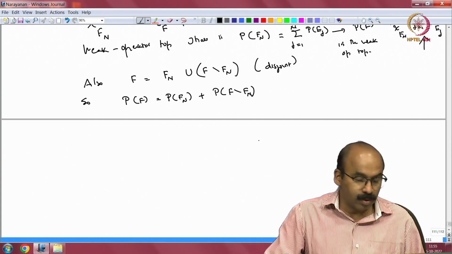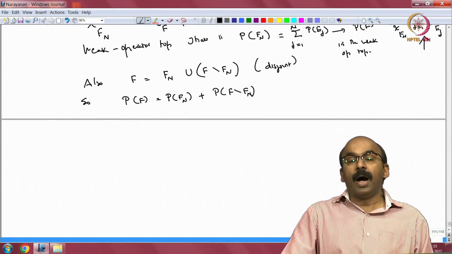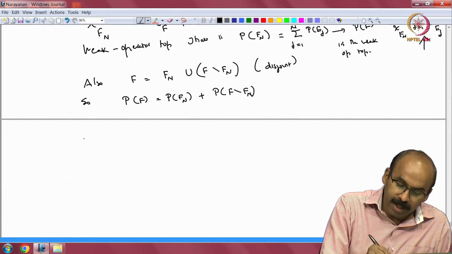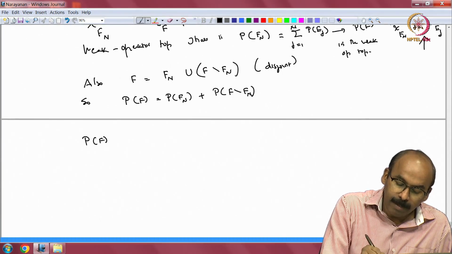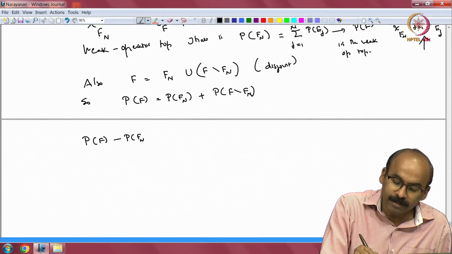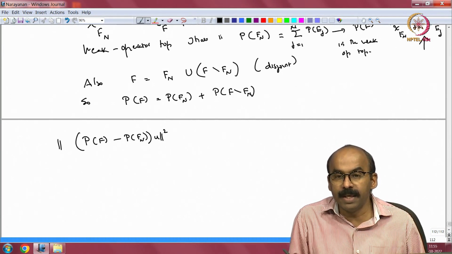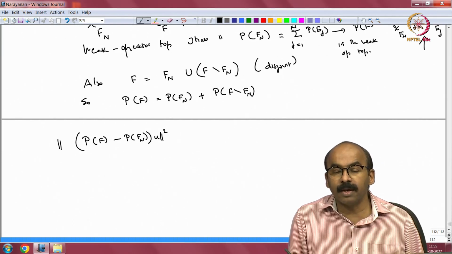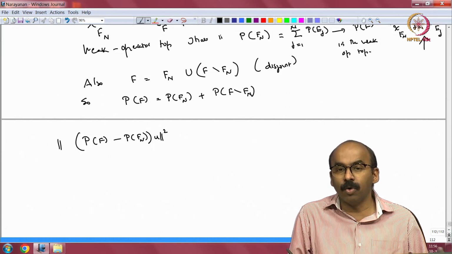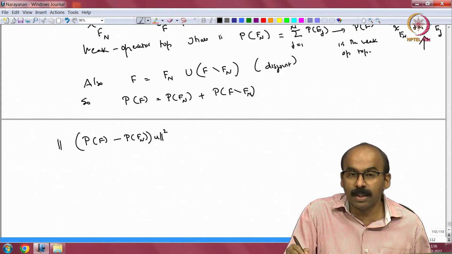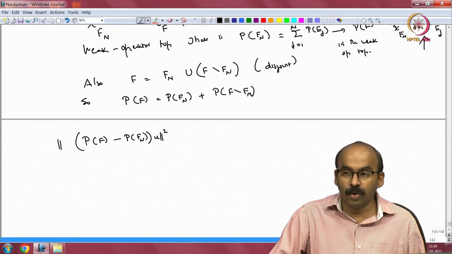Okay. So, now what do I want to show? I want to show the convergence in the strong operator topology. So, I look at the norm squared of (P f minus P f_n) acting on u. P f_n is the sum, summation j equal to 1 to n of P e_j acting on u. I want to say that it converges to P f, f is the whole union, j equal to 1 to infinity, in the strong operator topology. So, I want to show that this expression which I have written goes to 0.